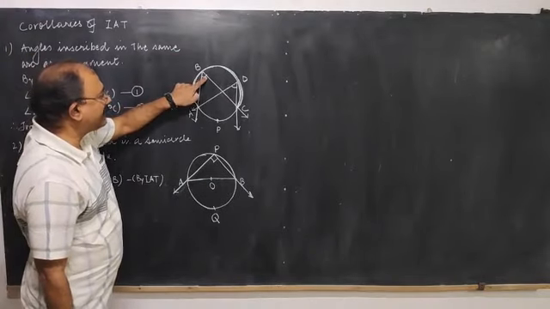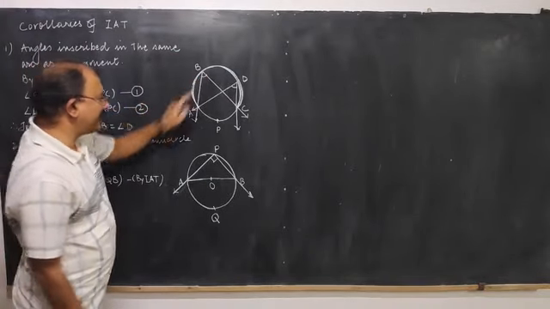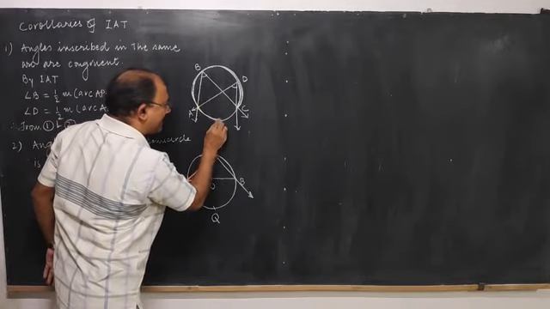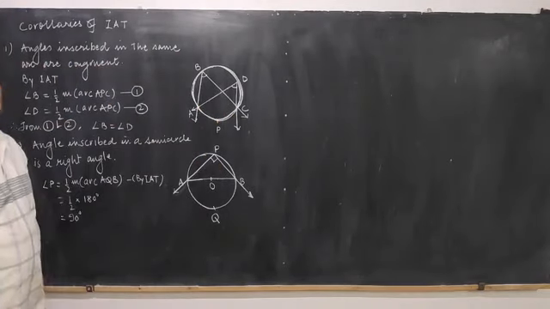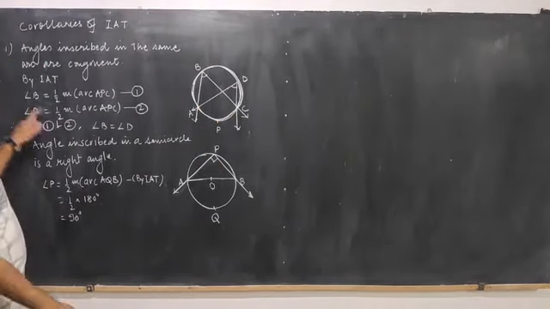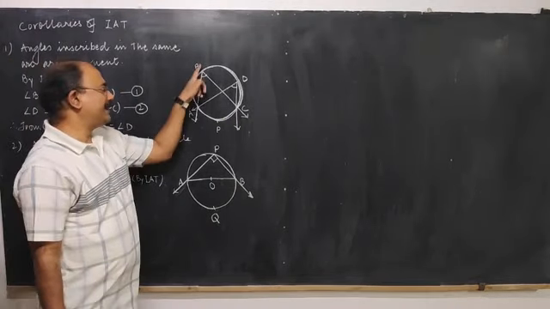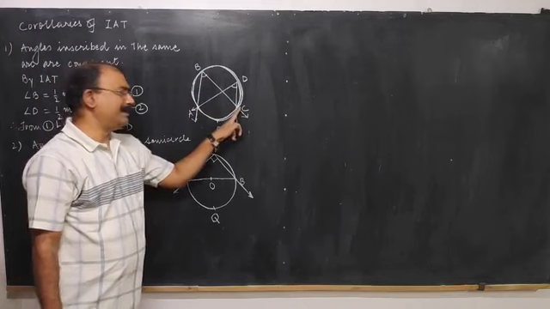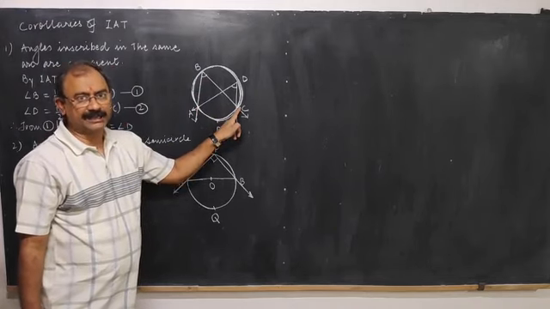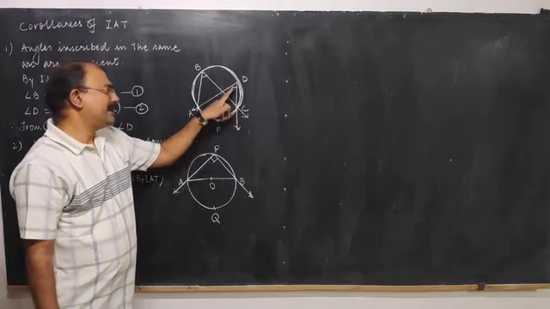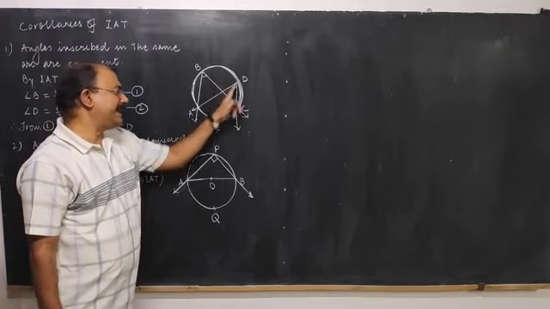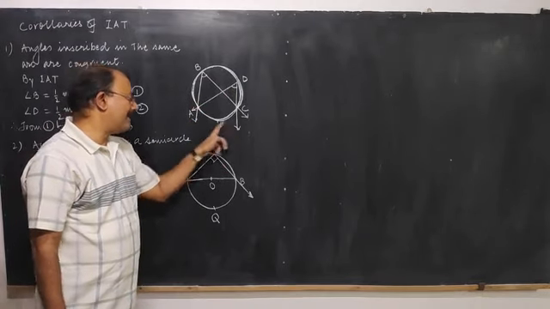By inscribed angle theorem, measure of this angle will be half of arc APC. Just now we have proven the theorem. Measure of angle B is half measure of arc APC. Measure of the inscribed angle is half the measure of the intercepted arc. This is called inscribed angle theorem. In the same manner, measure of angle ADC is also half of arc APC.